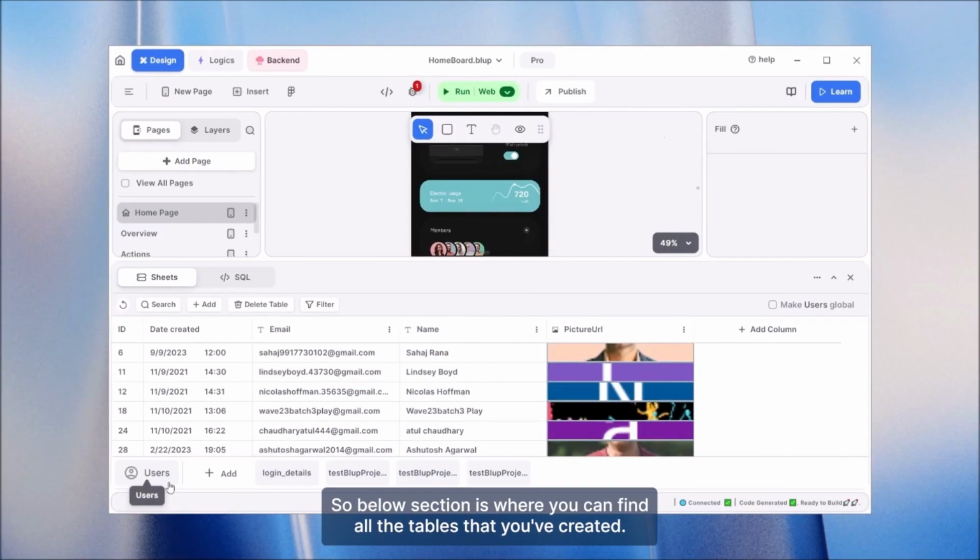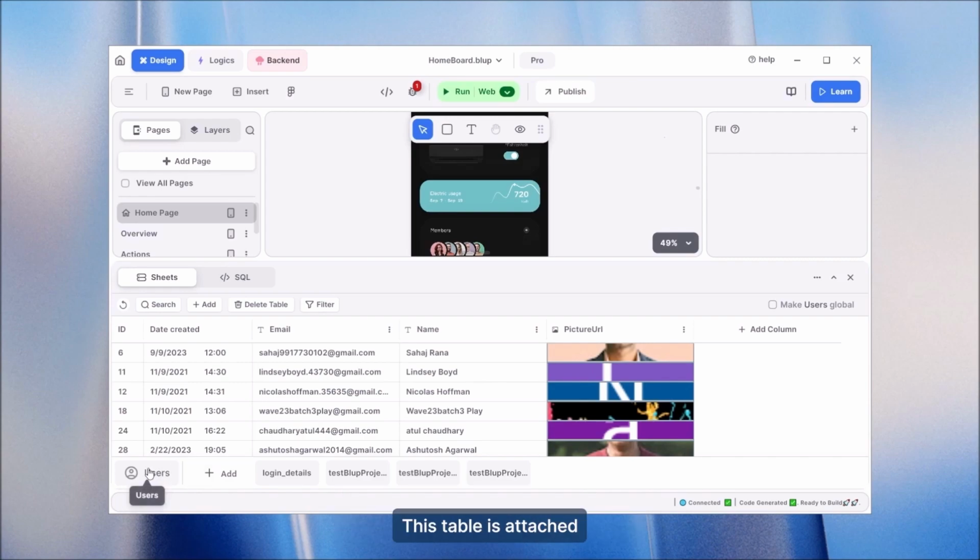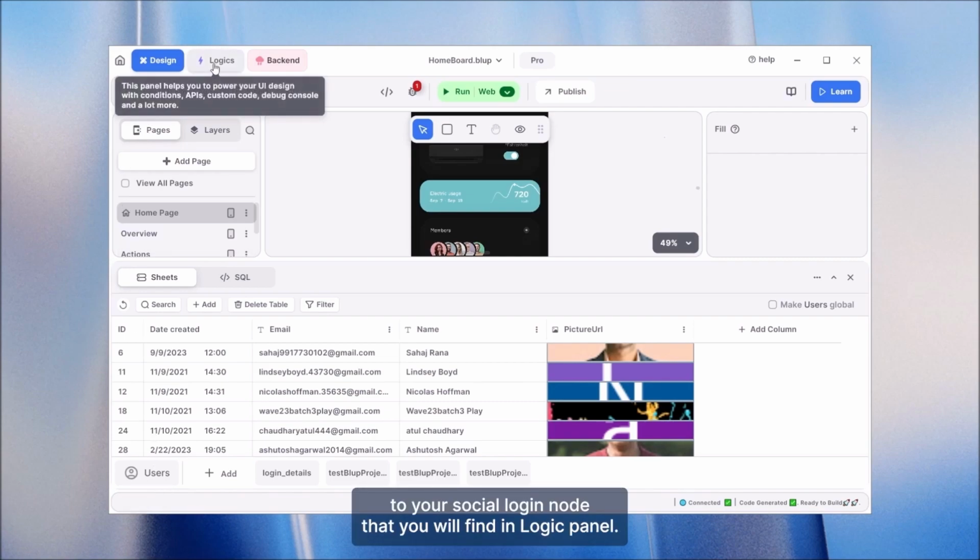So below section is where you can find all the tables that you have created. So let's start by going to the left side. And so users table is the default table which you will find in every project. This table is attached to your social login node that you will find in Logics panel.